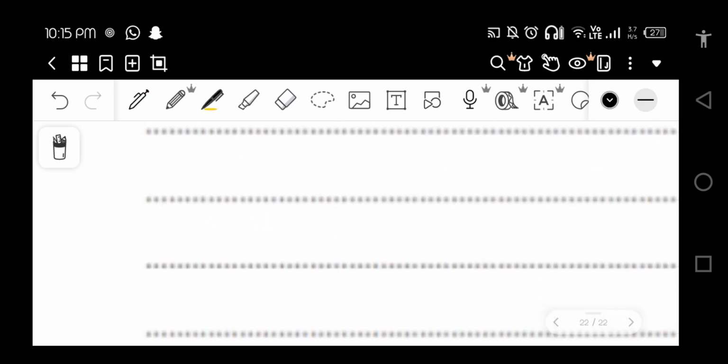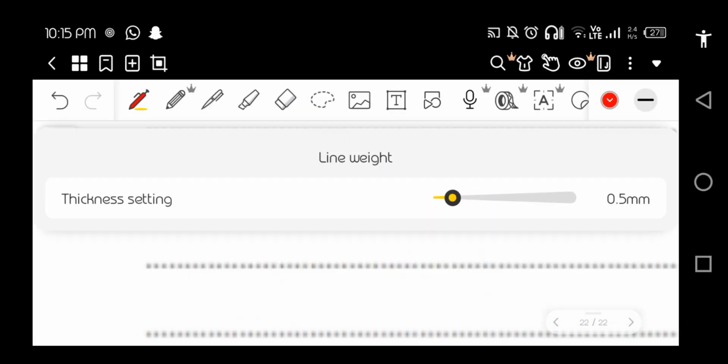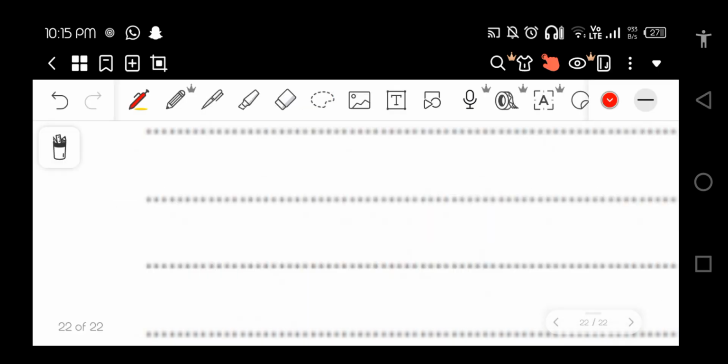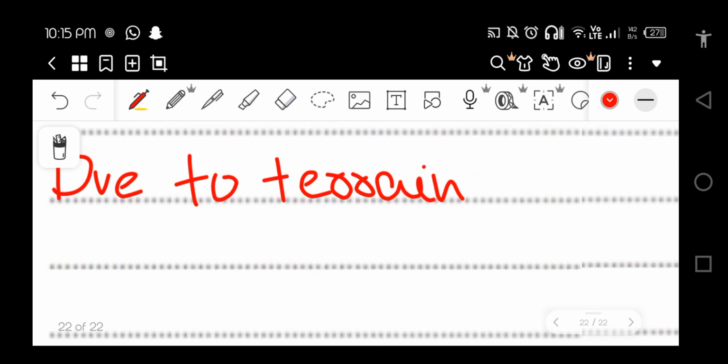Firstly, due to terrain land, no agriculture.